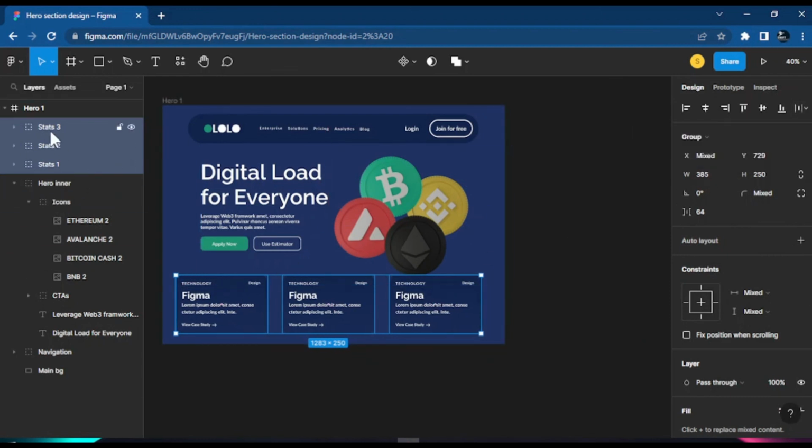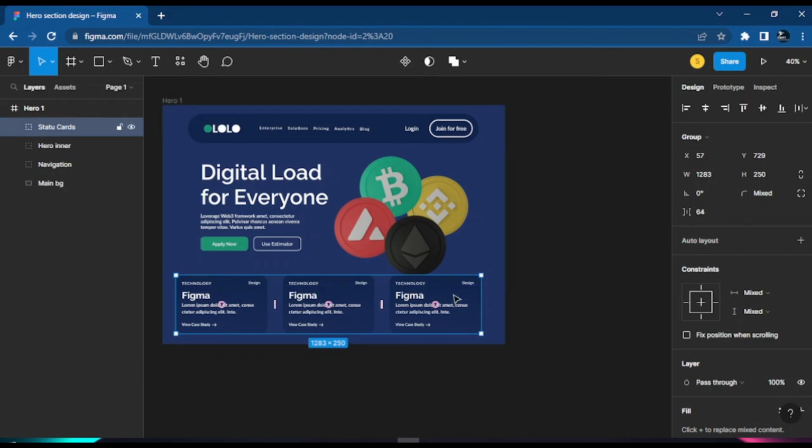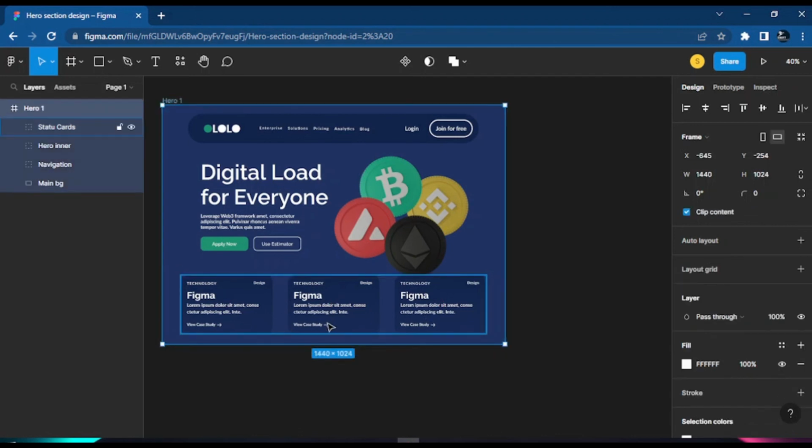And what you want to do, so I could just group all of them inside one group. So I could just press Control as they are selected and G. And then we could just call this stats cards. Okay, so this groups all of them together. And then we want to line up the center, so I will just press Alt and horizontal center. So it will center the whole card at the center. And if you look at the spacing here, they are equal.